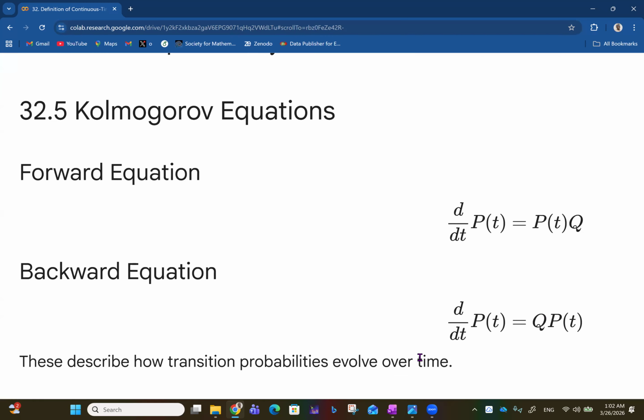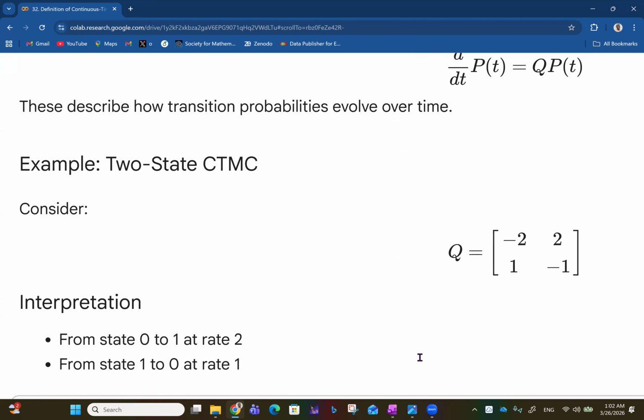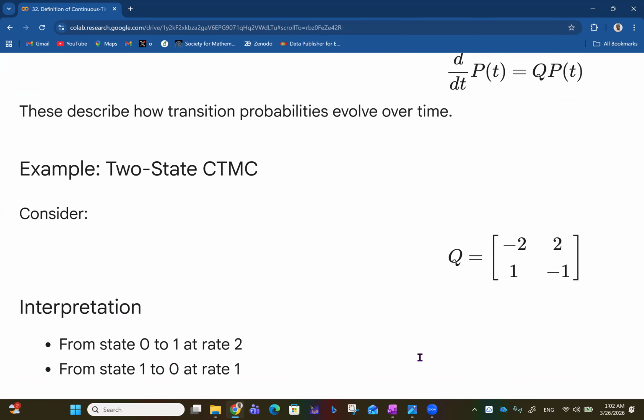So transition probabilities can evolve in Kolmogorov forward equations or in Kolmogorov backward equations. We're going to see these implications as we move on in this series of videos on continuous time Markov chains. We have an example here for a two-state continuous time Markov chain.